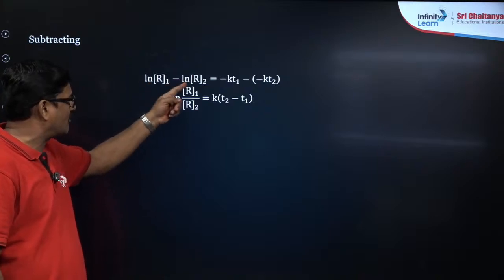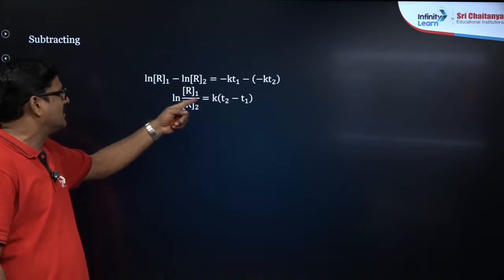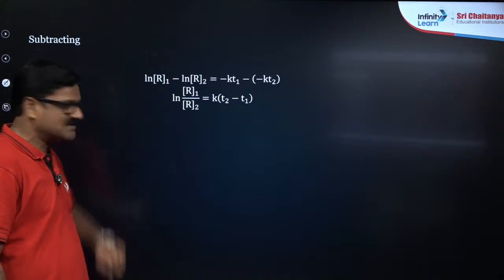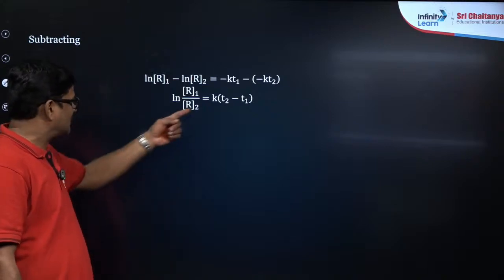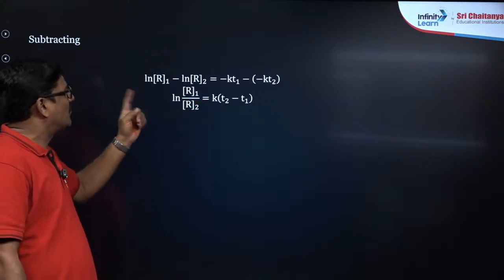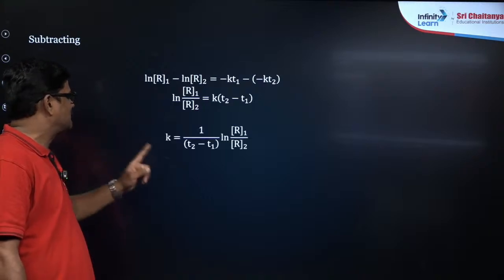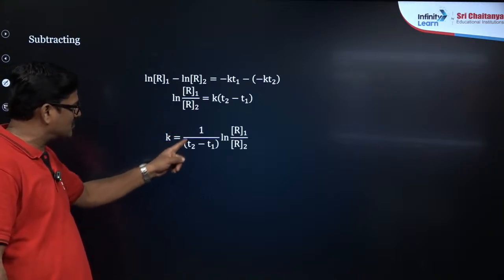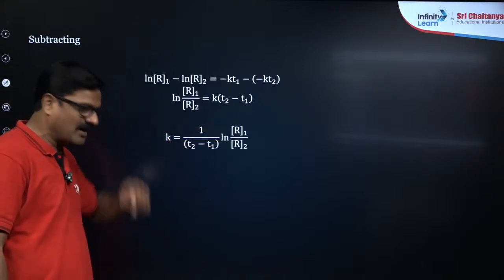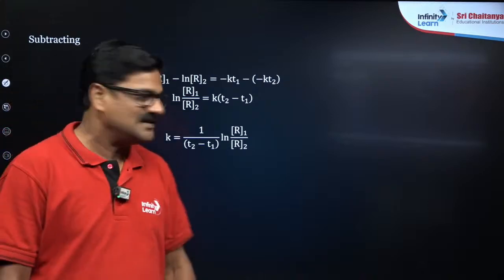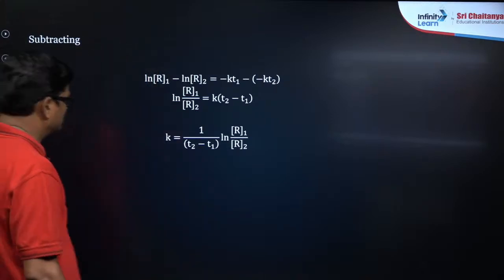Log A minus log B is equal to log A by B, so that is k into t2 minus t1. So k is equal to 1 by t2 minus t1 ln R1 by R2, right.